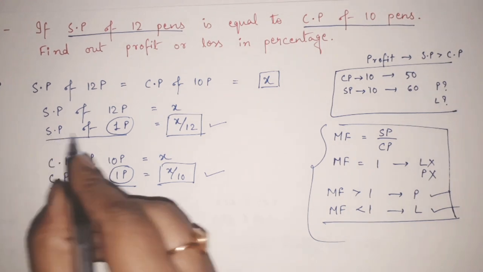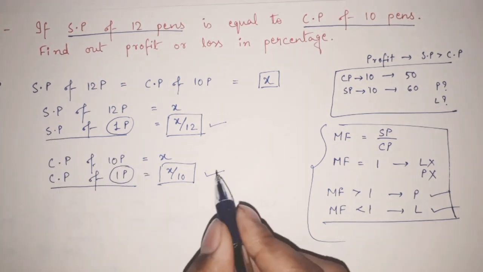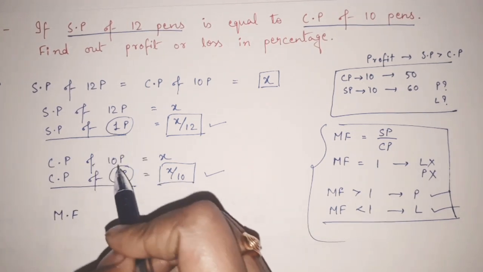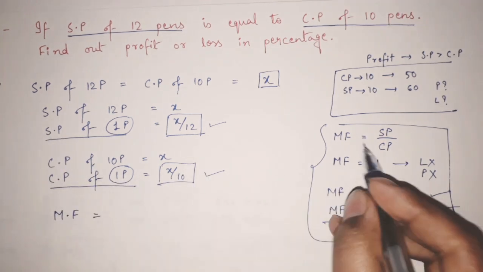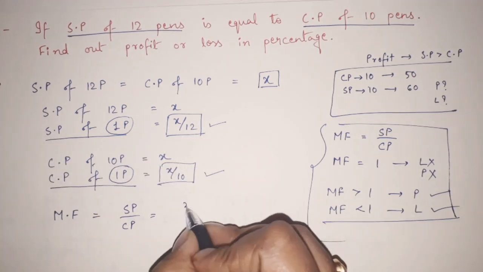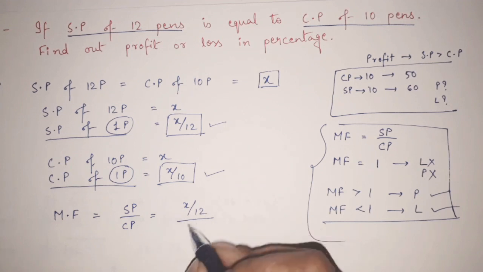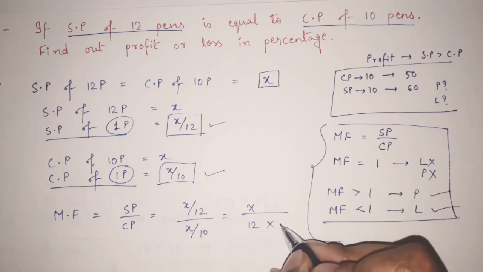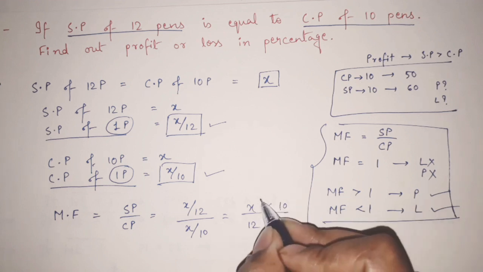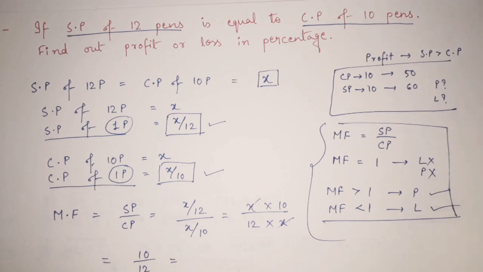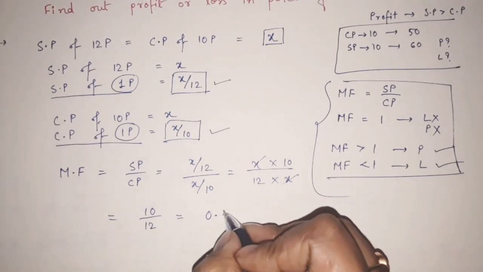So see, now I know the selling price of 1 pen. Now I know the cost price of 1 pen. So now I can find the multiplying factor because I have the same case, SP and CP. So MF is equal to what? SP by CP. What is my SP here? X by 12. What is my CP here? X by 10. So I can write it as X by 12 into 10 by X, so this X will be cancelled. I have got 10 by 12. If you divide it, you will get 0.83.